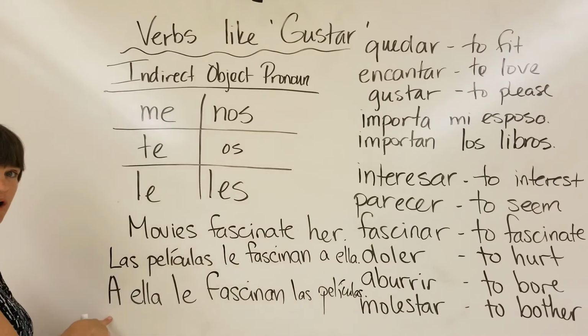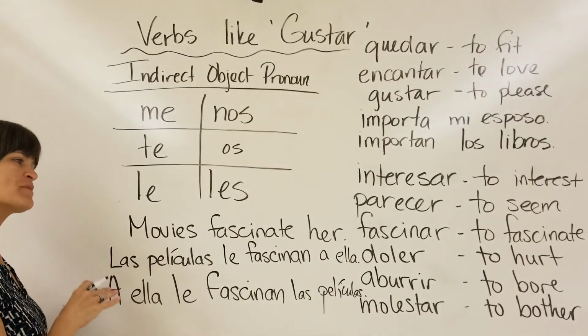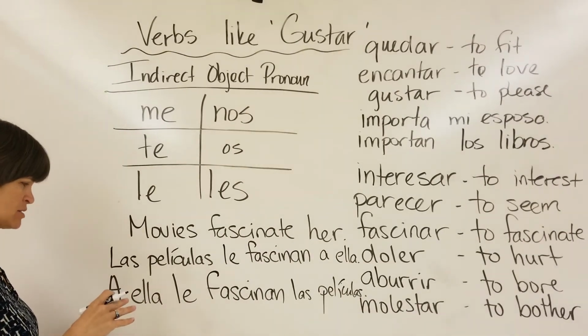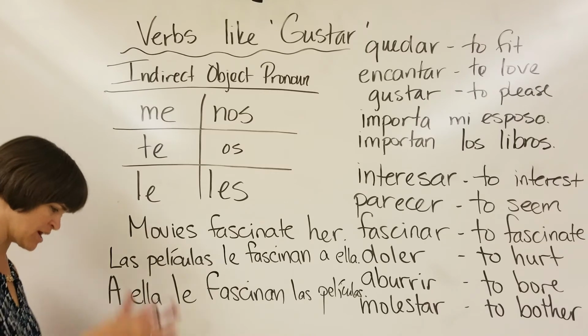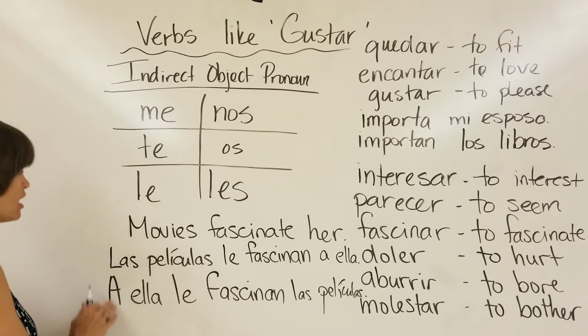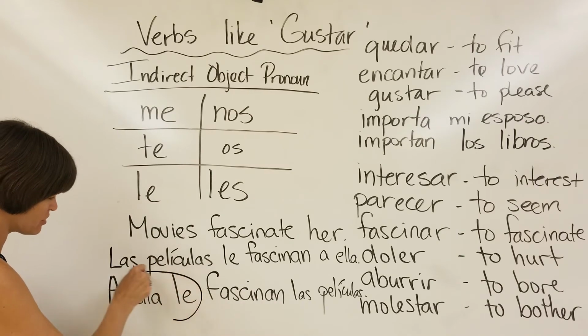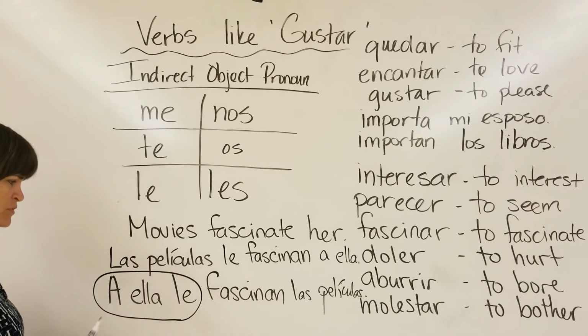I like this way if the format of this is going to mess with your mind. It's kind of nice that right here at the beginning we start with a every single time without fail. We start with a mí, a ti, a nosotros, whatever it is. And then we match it up with our indirect object pronoun. Those go together, they're going to match. We're going to have agreement.